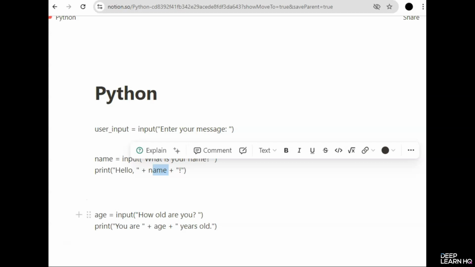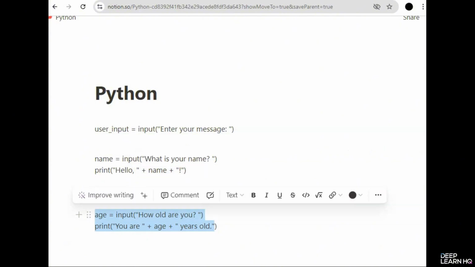And lastly, we have input with prompts. Here we ask the user for their age. Note that input returns the data as a string, even if the input is numerical. We'll be testing all these examples in Google Colab too.